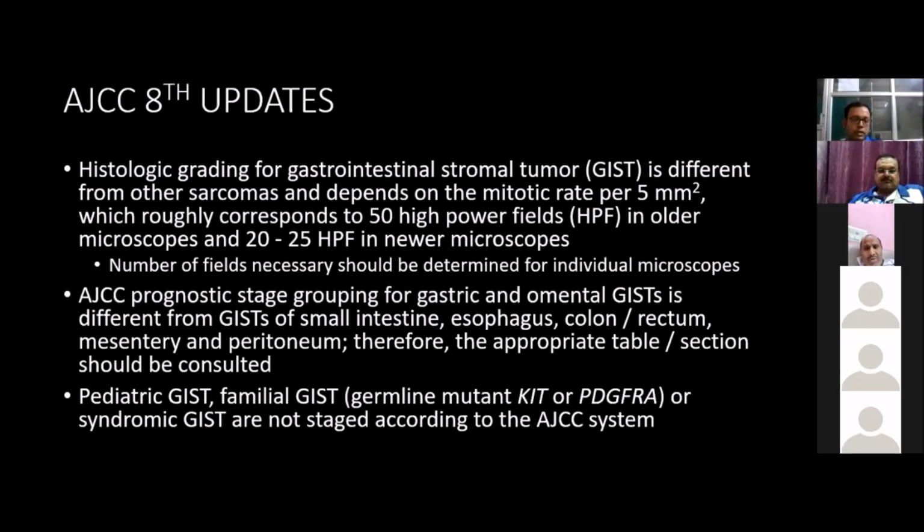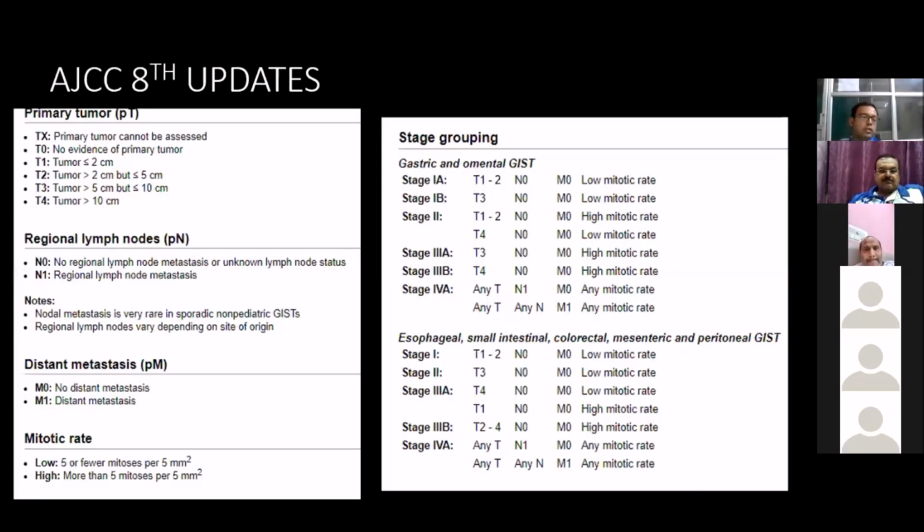AJCC prognostic stage grouping for gastric and omental GIST is different, and GIST for small intestine, esophagus, colon, rectum, mesentery, and peritoneum are different. So the appropriate table should be consulted. Pediatric GIST, familial GIST with germline mutation, and syndromic GIST are not staged according to the AJCC system. This should be remembered. So according to the new TNM classification, the TNM staging is very simple.